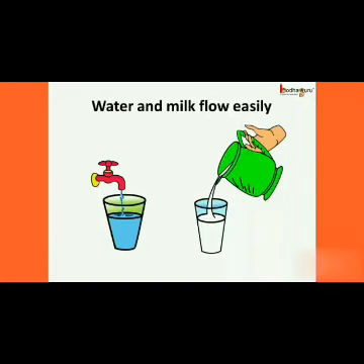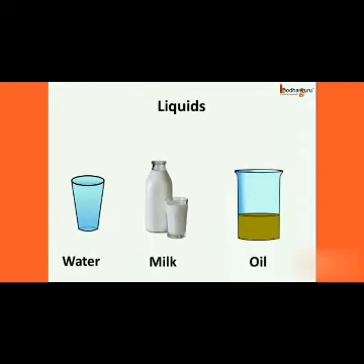Also, if we see, both water and milk flow easily. It is very easy to pour them. All this water, milk, oil, which have definite volume but no definite shape, instead they take the shape of the container and flow easily, are called liquids. So we can say water is a liquid.